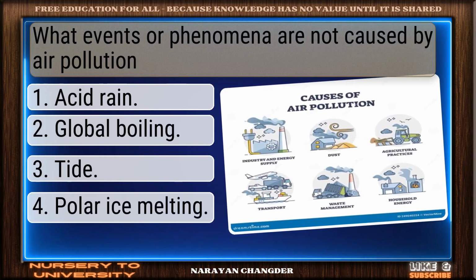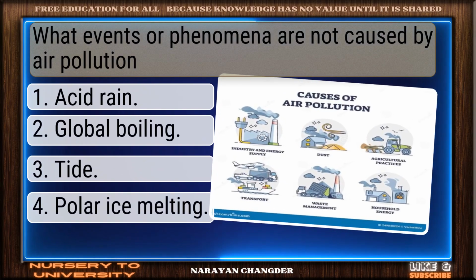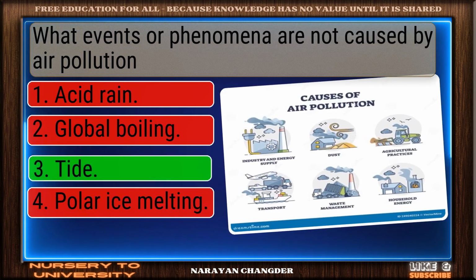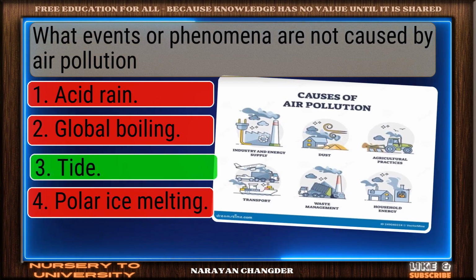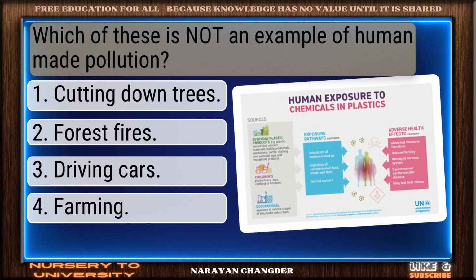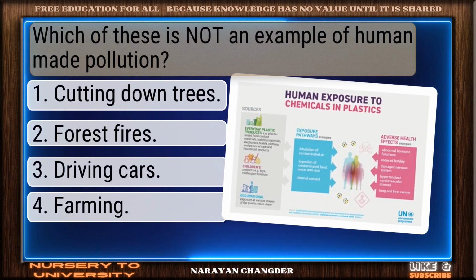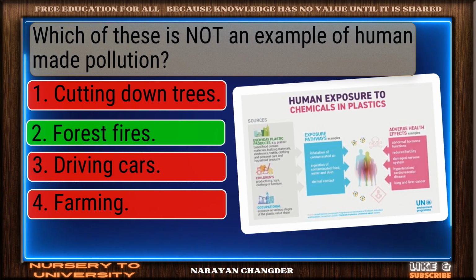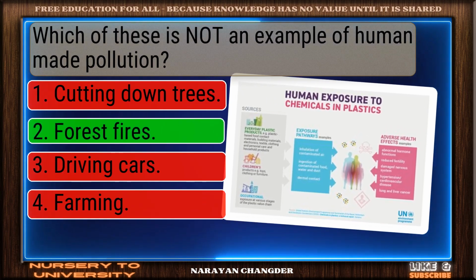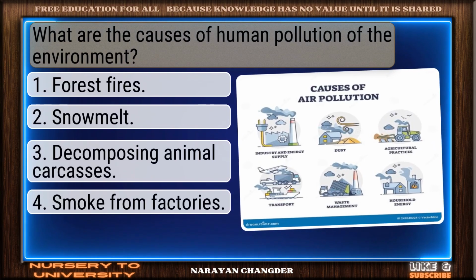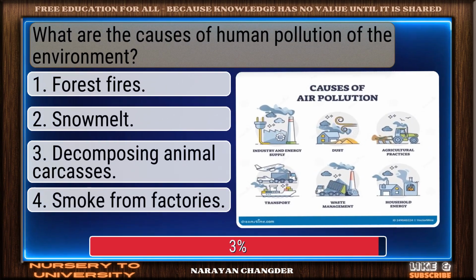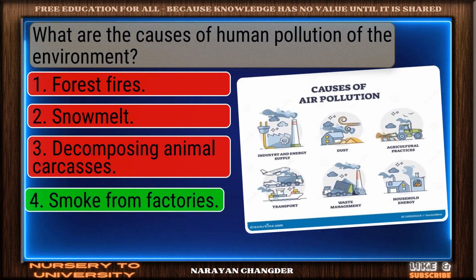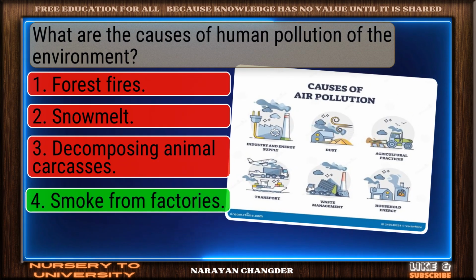What events or phenomena are not caused by air pollution? Sharp thinking. Tide is the right choice. Which of these is not an example of human-made pollution? Excellent. Forest fires is a brilliant choice. What are the causes of human pollution of the environment? Nicely done. Smoke from factories is a solid answer.